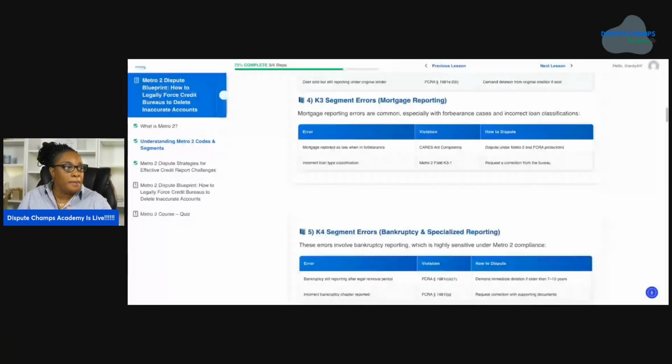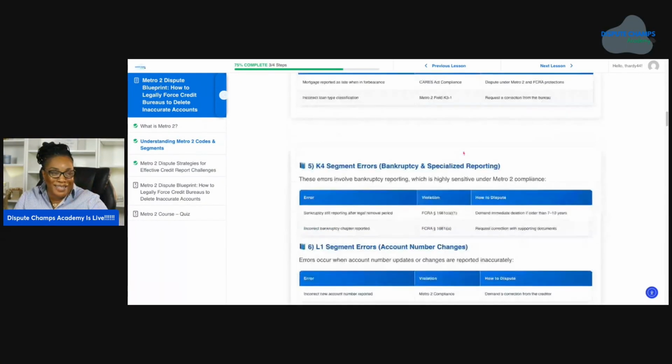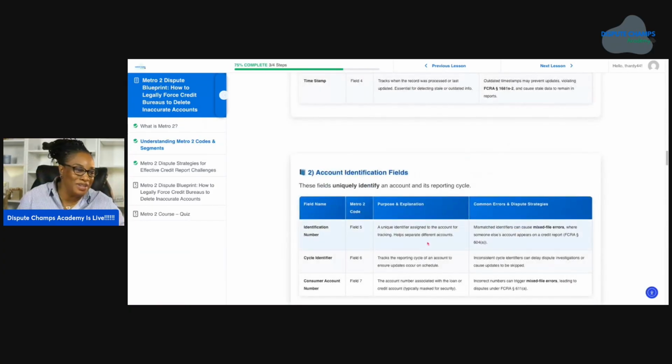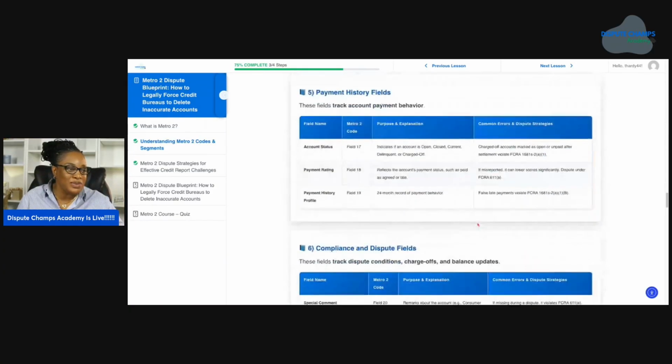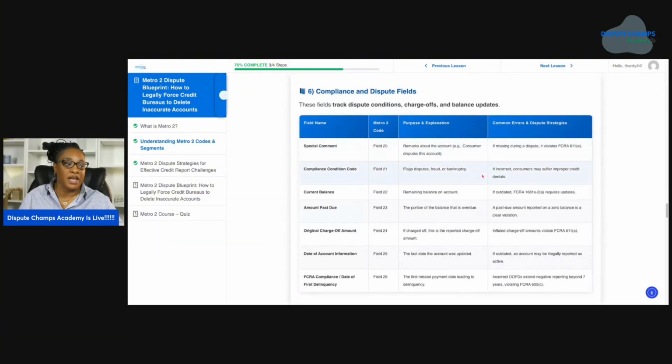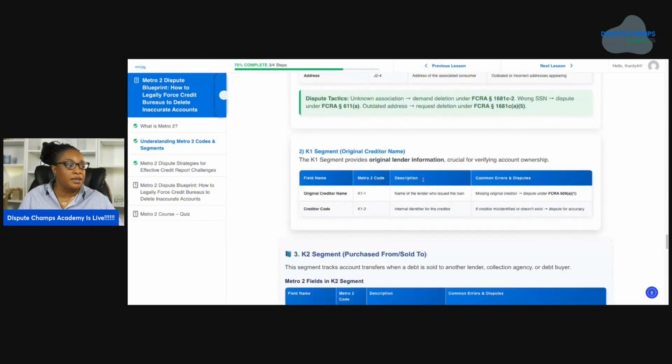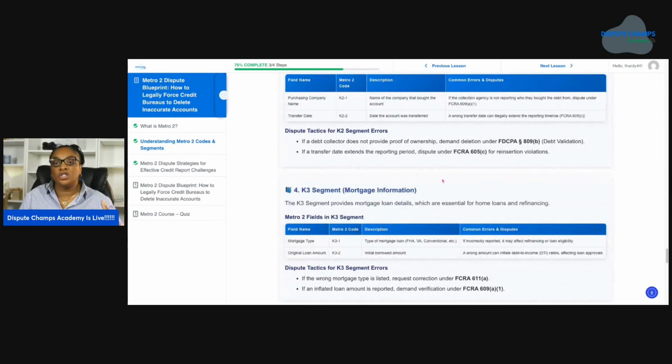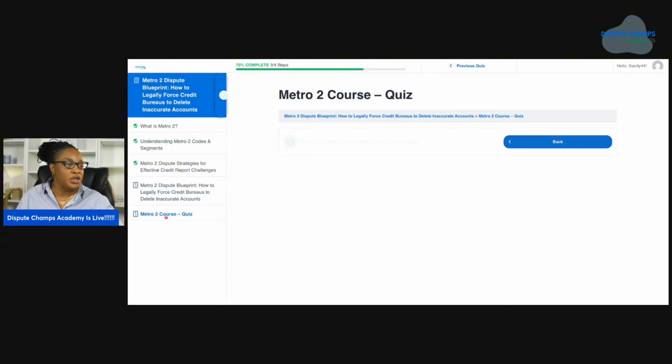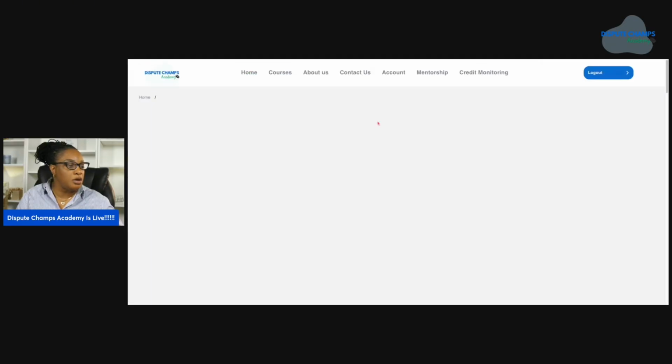So let me get back to it. All right. So everything is going to be here. I'm not going to teach today. I can easily slide into it, but I won't do that because I just wanted to show you the course. So we have the account status fields. I'm just breaking all this stuff down for you. And the cool thing about these courses is that once you purchase the course, you have it for a lifetime. So you can always go back to it, refer to it, and things of that nature. Let me see here.